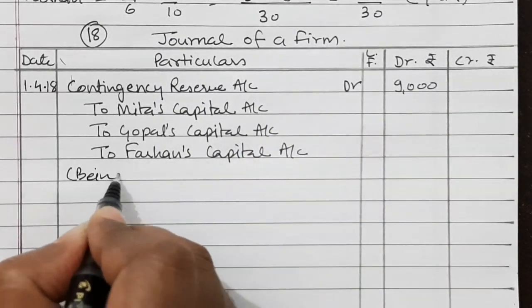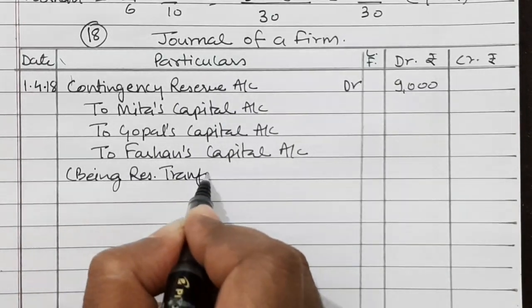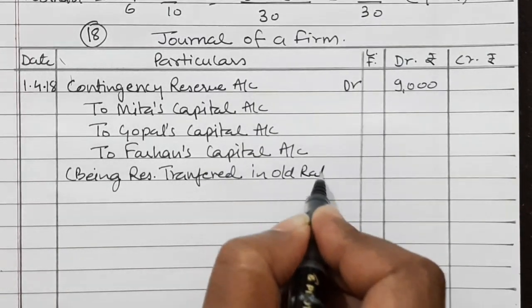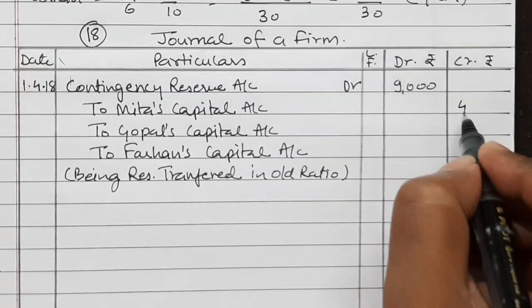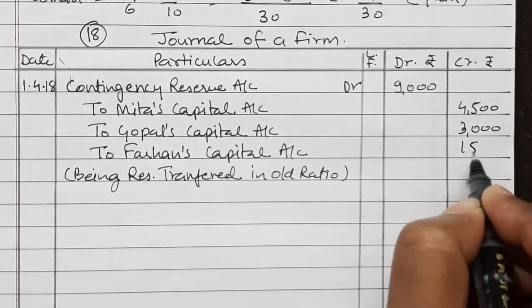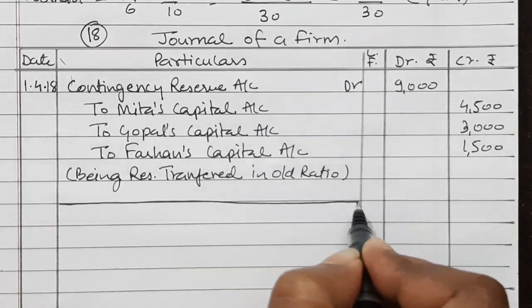Being reserve transferred in old ratio, and old ratio is 3:2:1. So 4,500, 3,000 and 1,500. That's the first journal entry.